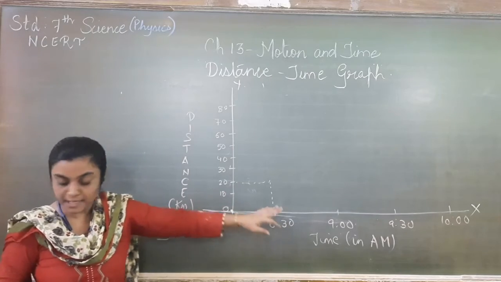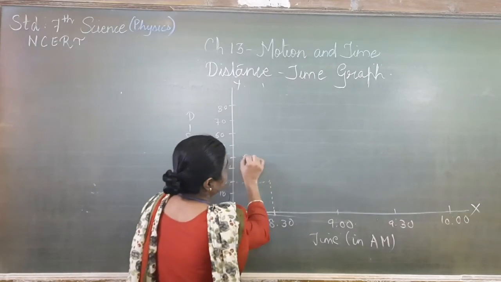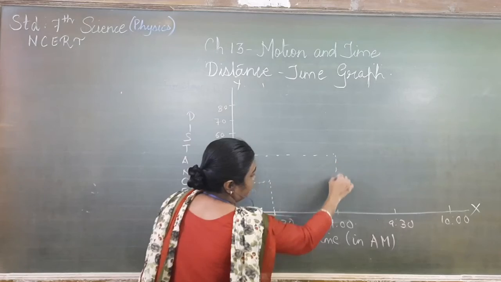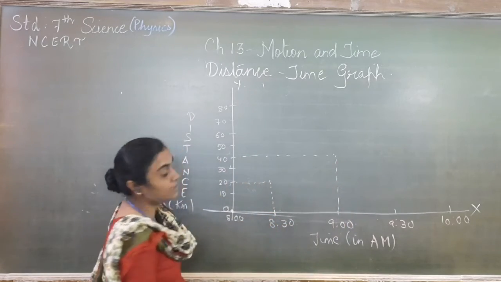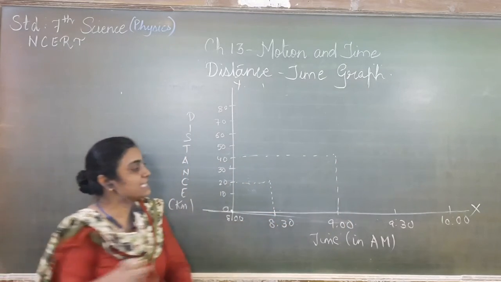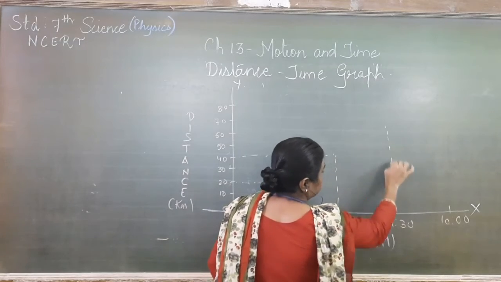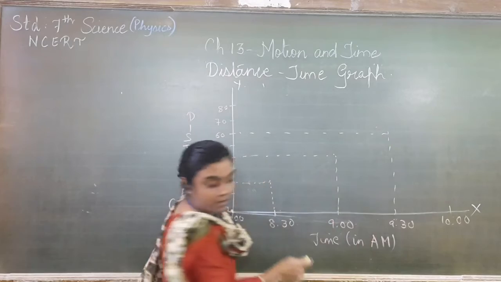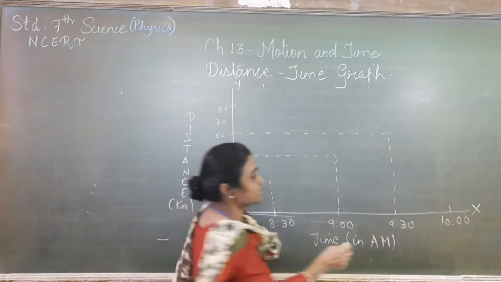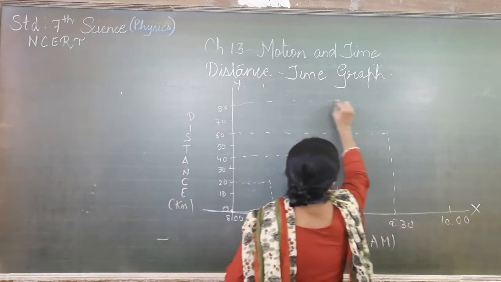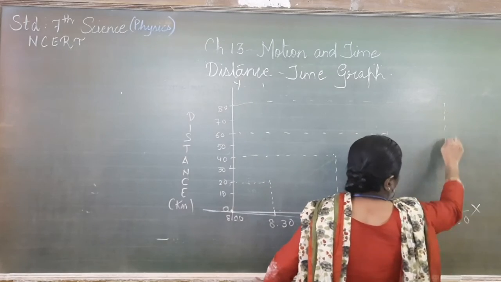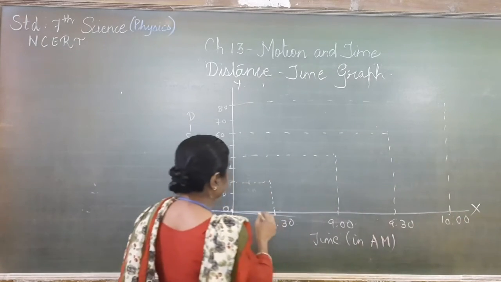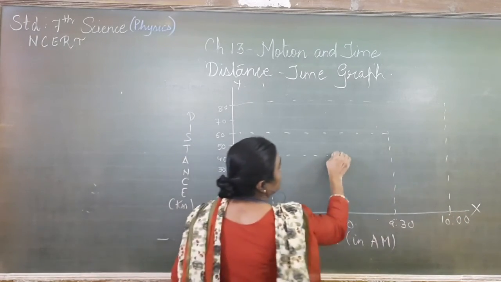Then at 9 o'clock it was at 40 kilometers, over here. Then at 9:30 it was at 60 kilometers. And at 10 o'clock it had covered a distance of 80 kilometers. Now let us join all these points.